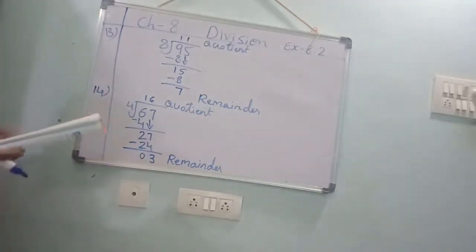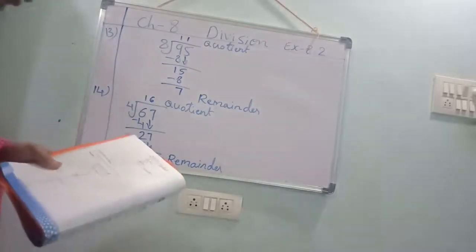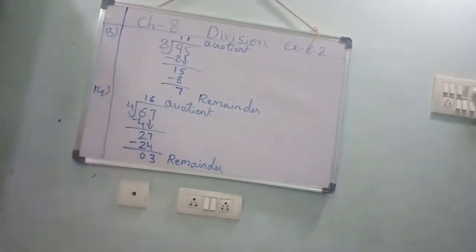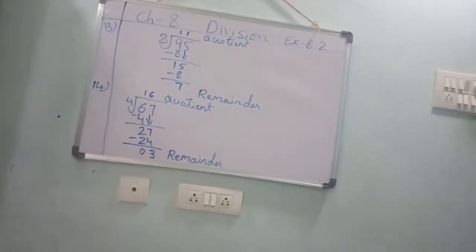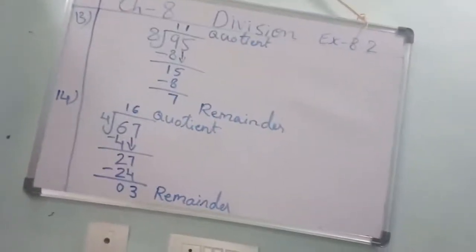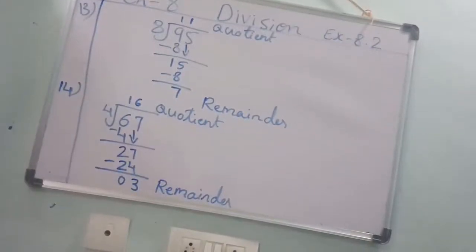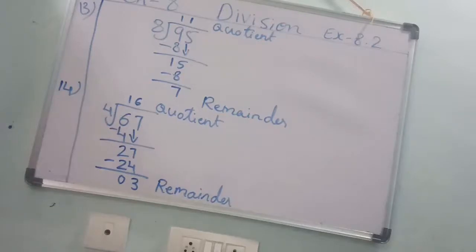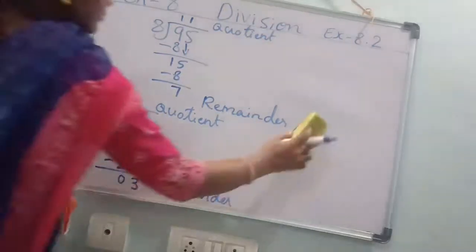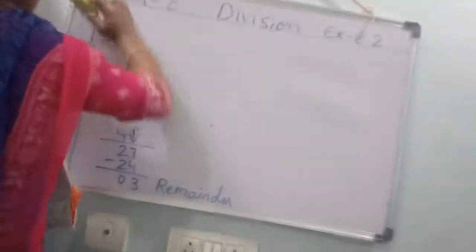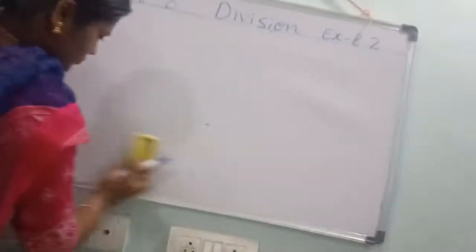Is it right or wrong? Okay, 15th one. Write this first.